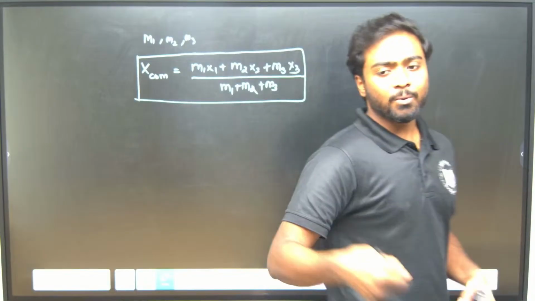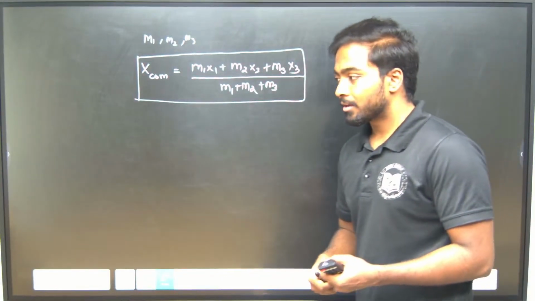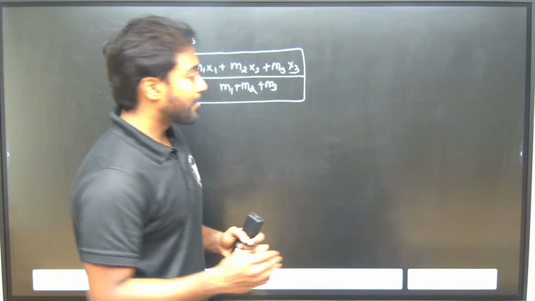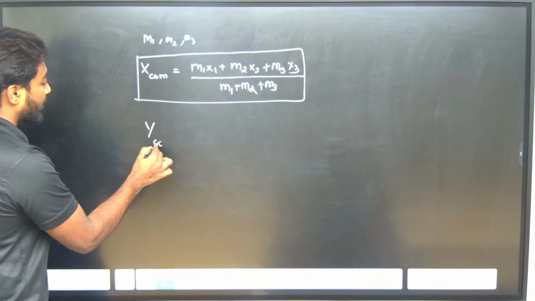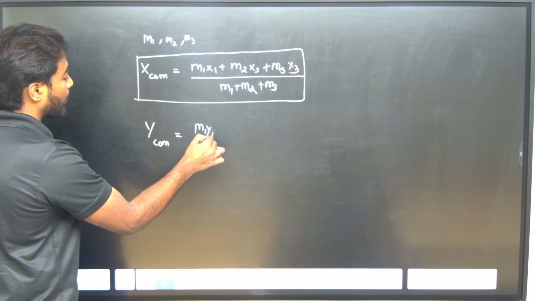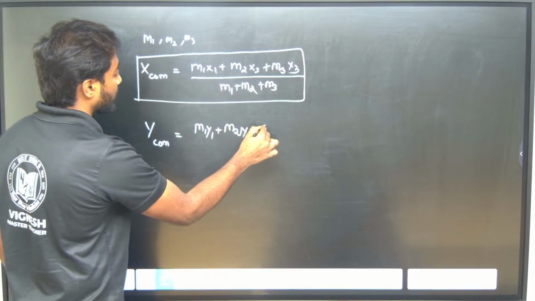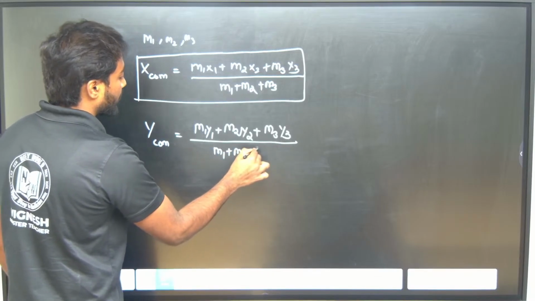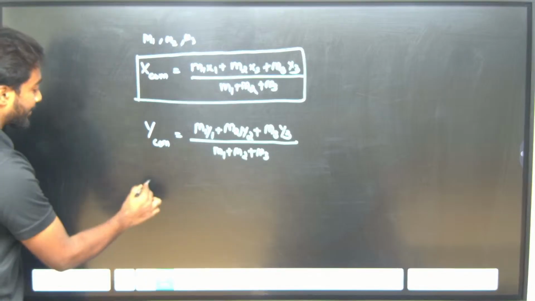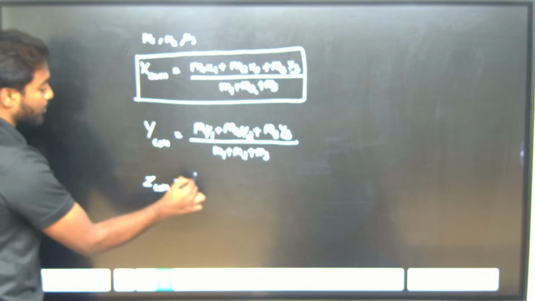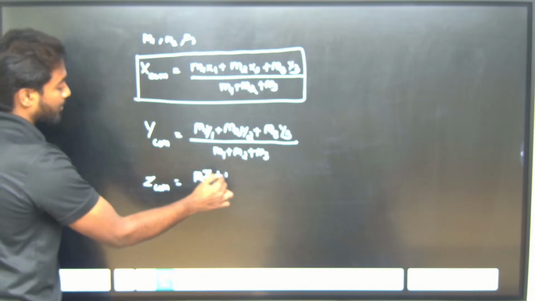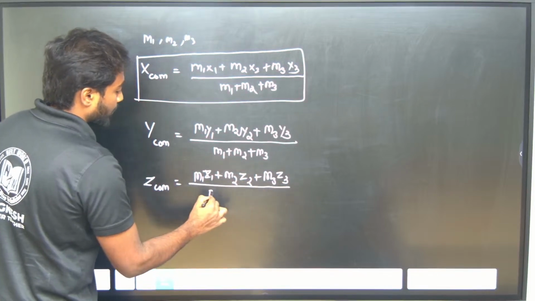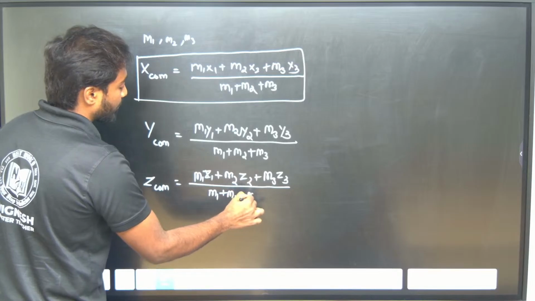Like in the x axis. What about the y axis, sir? And what about the z axis? Is there any different formula for the y axis and z axis? No, the same formula only. So y center of mass will be equal to m1 y1 plus m2 y2 plus m3 y3 by m1 plus m2 plus m3. What about the z axis? Z center of mass will be equal to m1 z1 plus m2 z2 plus m3 z3 by m1 plus m2 plus m3.